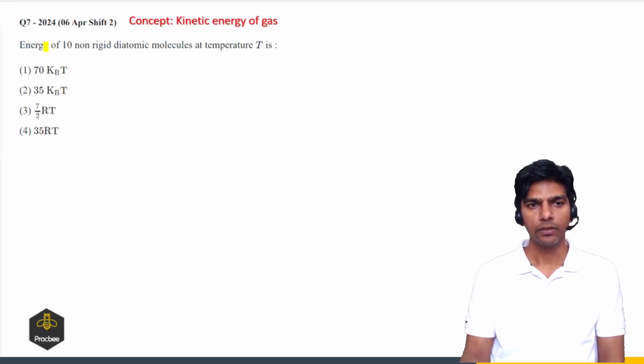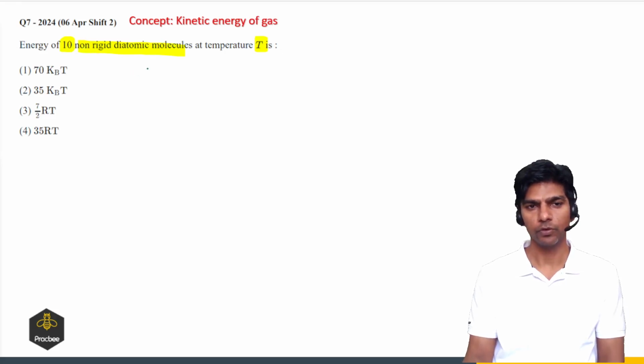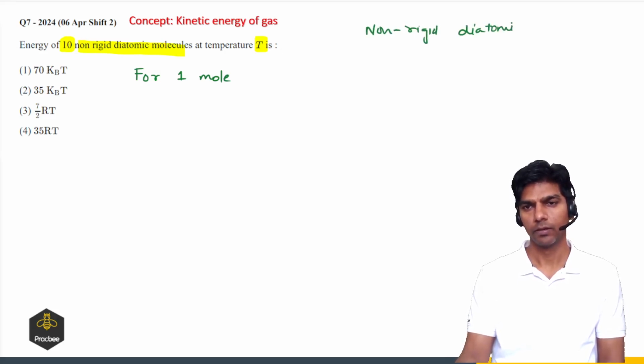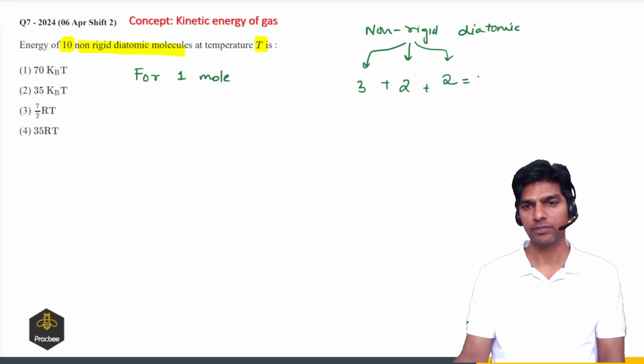Let us see this illustration. Energy of 10 non-rigid diatomic molecules at temperature T. So we have to find the energy, and there are 10 non-rigid diatomic molecules. First of all we should know the degree of freedom of a non-rigid diatomic molecule. A non-rigid diatomic molecule has 3 translational degrees of freedom, 2 vibrational degrees of freedom, and 2 rotational degrees of freedom. So it comes out to be 7.